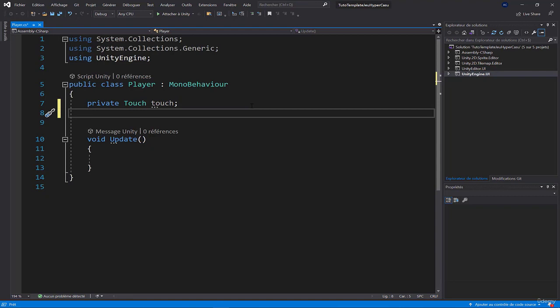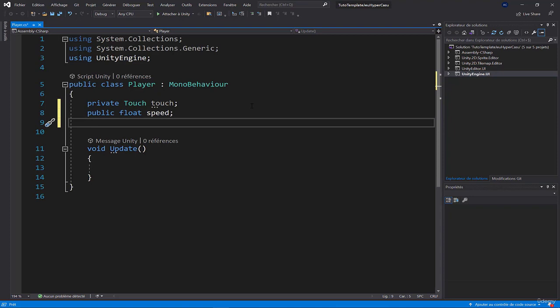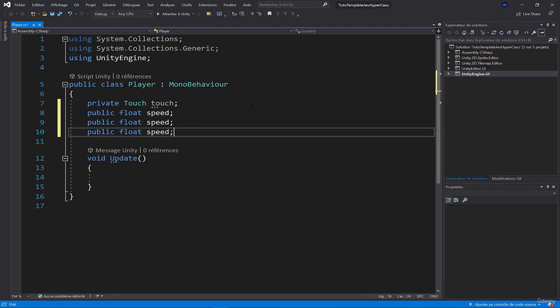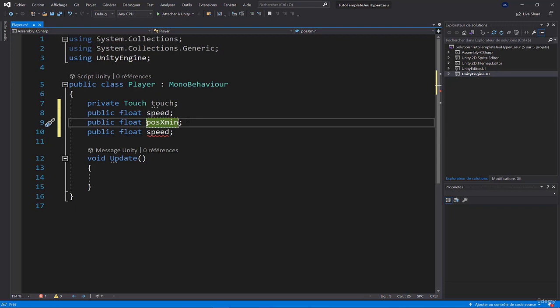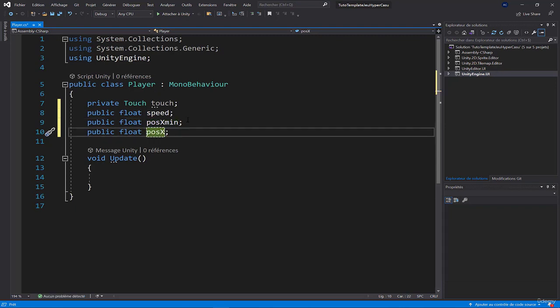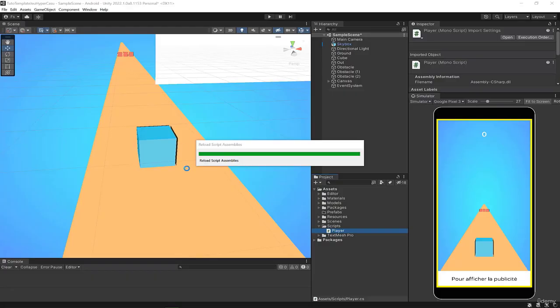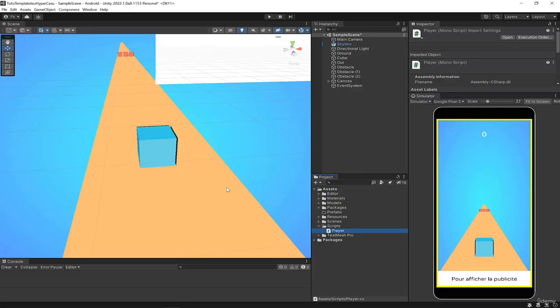I need a second variable, which will be public this time, of type float. It will be the speed of the character's movement. And then I'll need two other float variables, which will be pos_x_min, which is the minimum x-axis position, and pos_x_max, which is the maximum x-axis position. I save and just go back into Unity. We wait for it to compile.